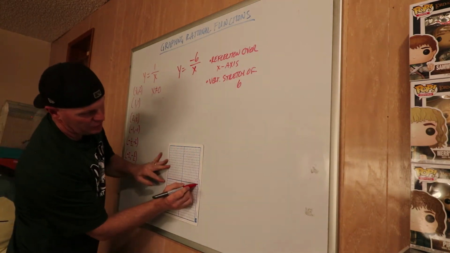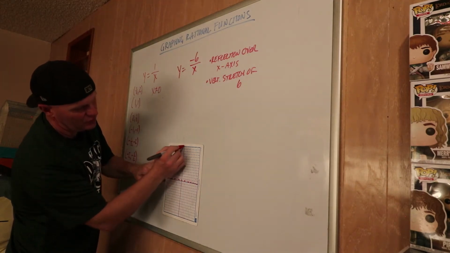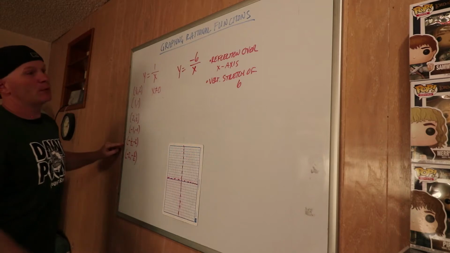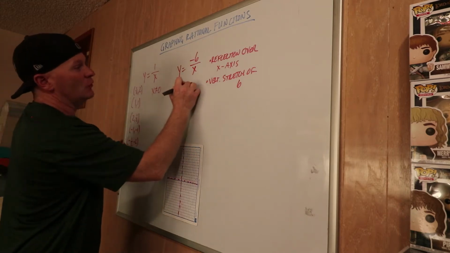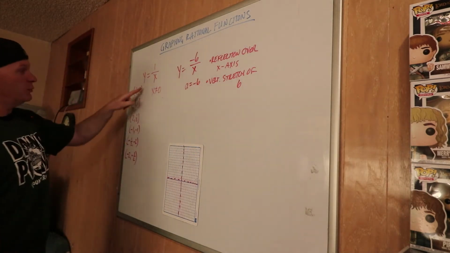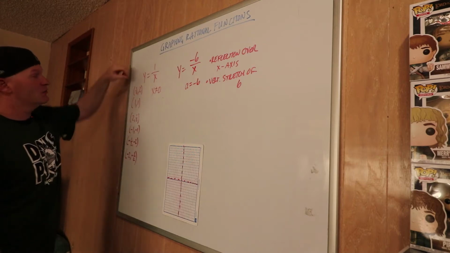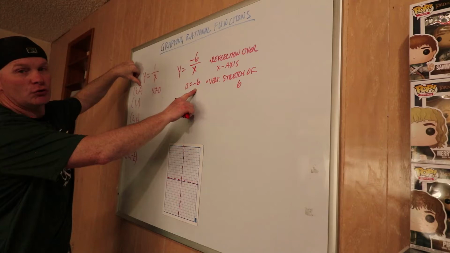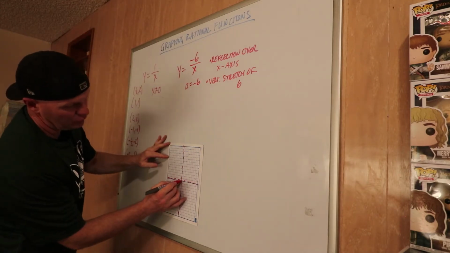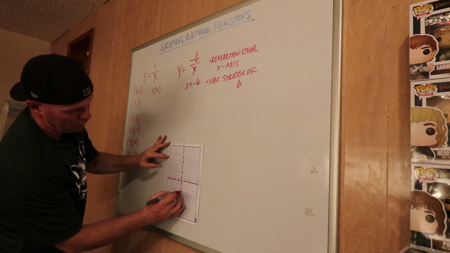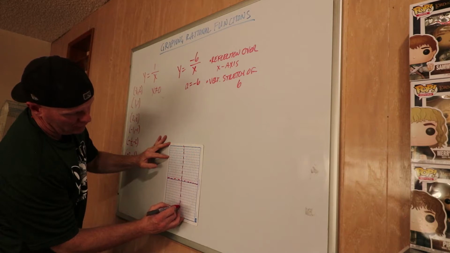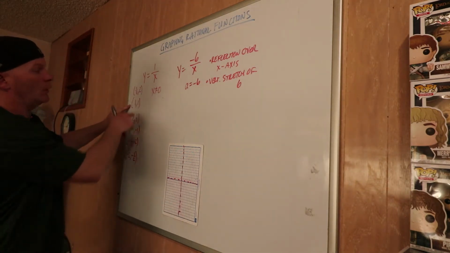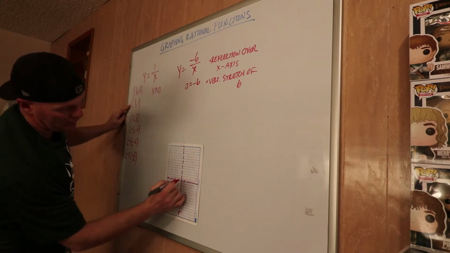What that means is that our asymptotes are going to be the same. So we still have an asymptote at the x-axis, asymptote at the y-axis, and we're going to take these numbers, and since our a equals -6, we're going to multiply all the y values by -6. So instead of going over half up 2, 2 times -6 is -12. So we're going to go over a half, down 12. Instead of going over 1 up 1, we're going to go over 1 down 6.